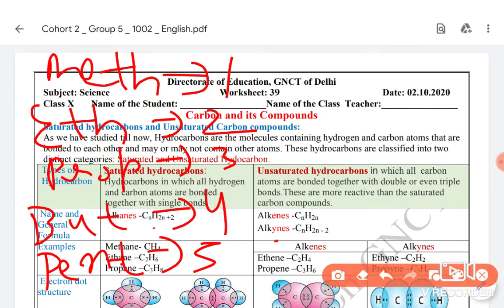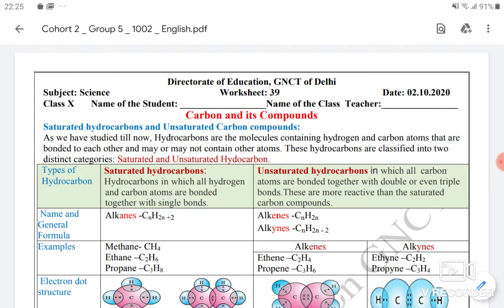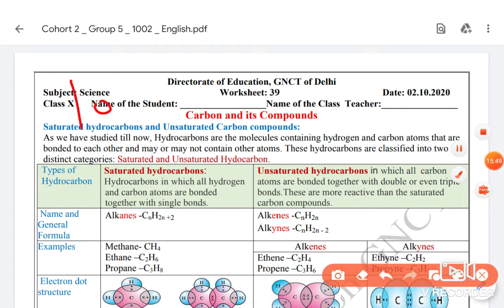If it is 6, we will write the prefix hex. If it is 7, the prefix hept. If it is 8, the prefix oct. If it is 9, the prefix non. And the last is 10, and if it is 10, then we will write the prefix dec. You can pause the video and take a screenshot, write them in your copy and make your notes and revise it. So up to 10 you have seen.